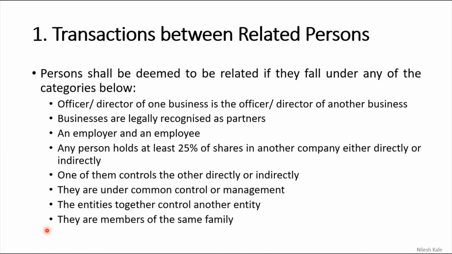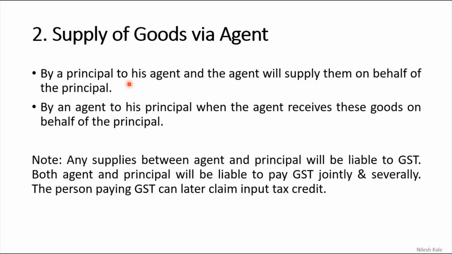You have to write this down and understand it thoroughly and learn this by heart, or at least remember all these points and reproduce them in the examination or wherever it is applicable, because related persons always create confusion in the minds of GST practitioners, right? So this is all about the transaction between related persons. If any of the given cases is true in any transaction, then that transaction will be a taxable transaction, right?